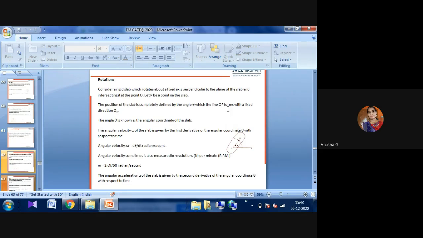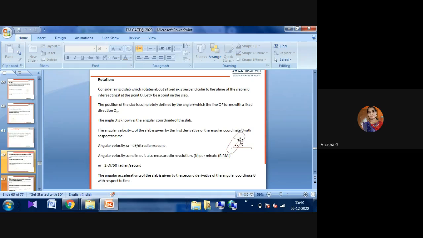Rotation is nothing but the plane moving in its own direction about a parallel axis, and the plane slab will be rotating about the center point. The position of the slab is completely defined by some angle theta. That angle theta is the angular coordinate of the slab, with angular velocity omega. Angular velocity is the angle divided by the time: omega equals d theta by dt, and the unit is radians per second.